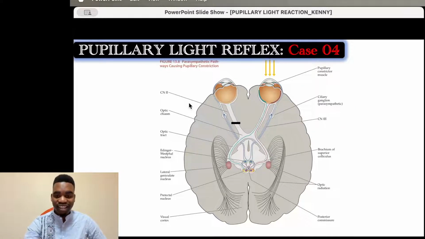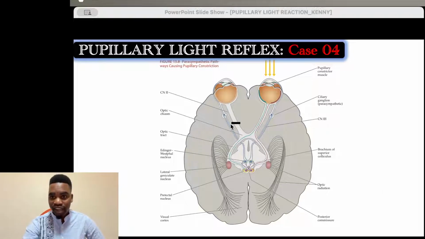So think about another scenario. Assume we have broken the optic nerve on the other side. Remember, we are shining light into this eye, and the information is carried by the optic nerve to all these nuclei, and after multiple crossing of these fibers, the information now has to go back to the eye.